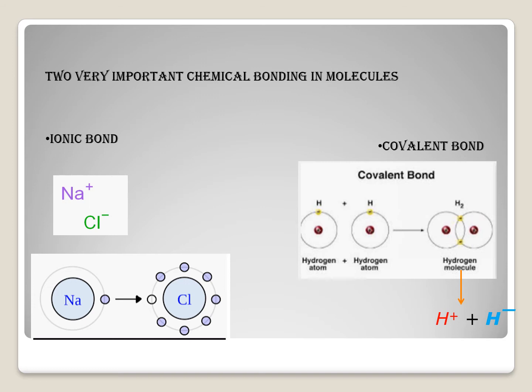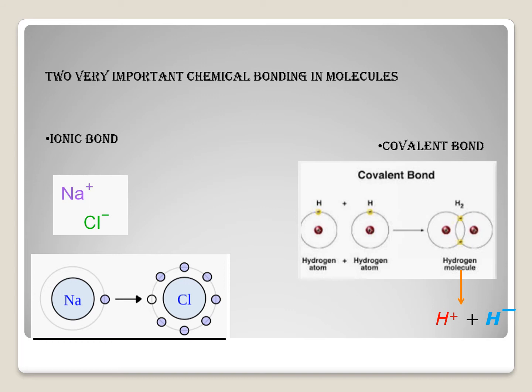Two types of bondings are known in literature which are very important. First one is ionic bonding and second one is covalent bonding. Except for ionic and covalent, a number of other bondings are known, but we will understand our topic by using these two bondings.